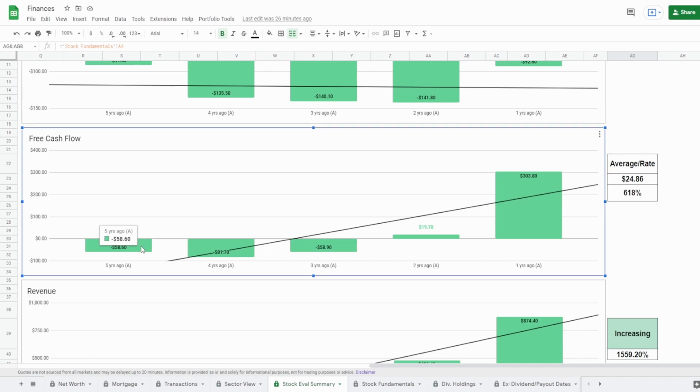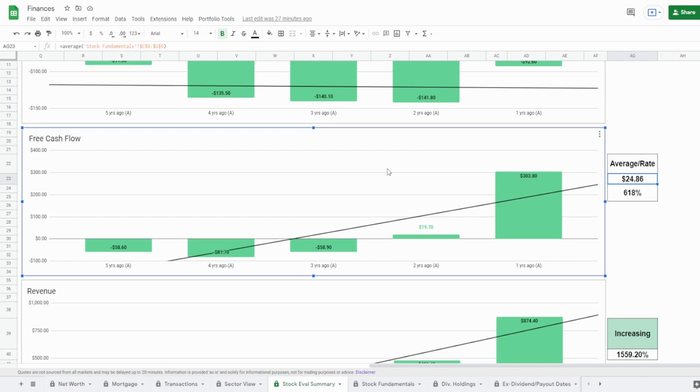5 years ago of negative $58.6 million to 1 year ago of positive $304 million. This, guys, on the 5 years is an increase of 618%, and as we saw, they do have a 5-year average free cash flow around $25 million. Now, the fact of the matter is that this company has negative cash flow.